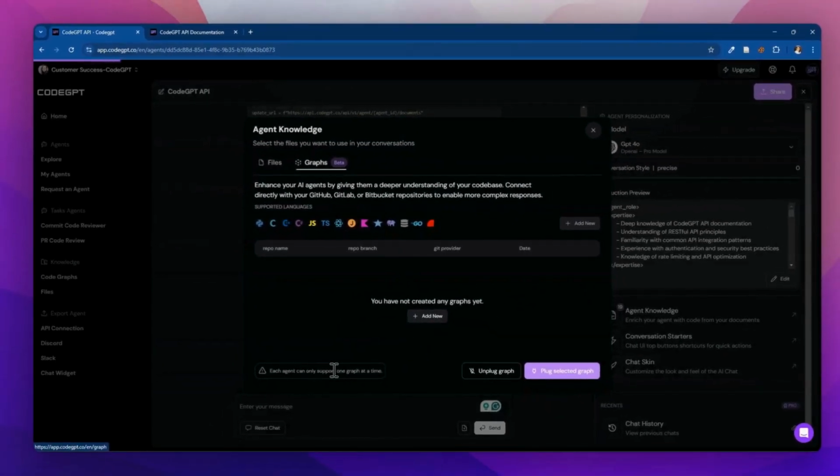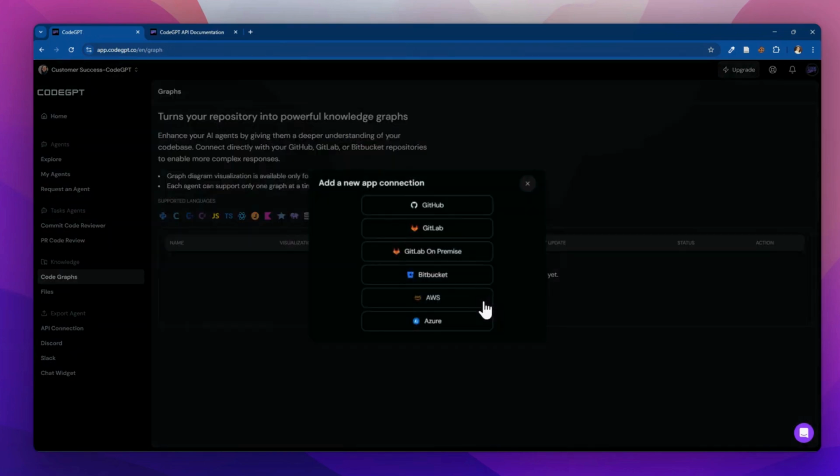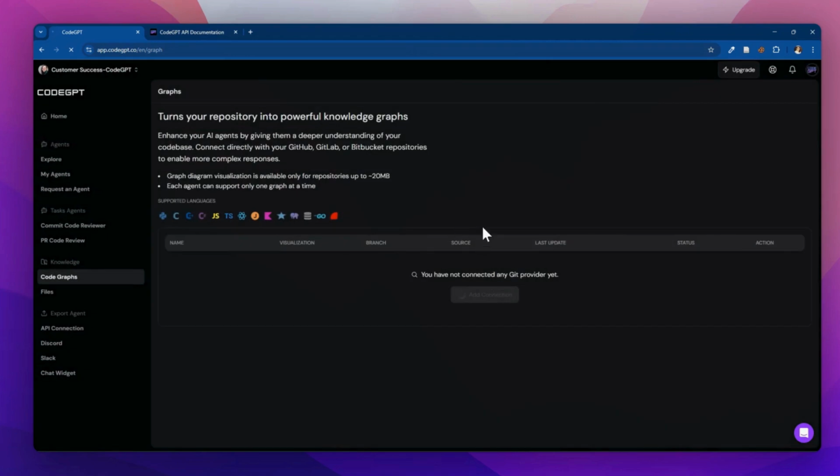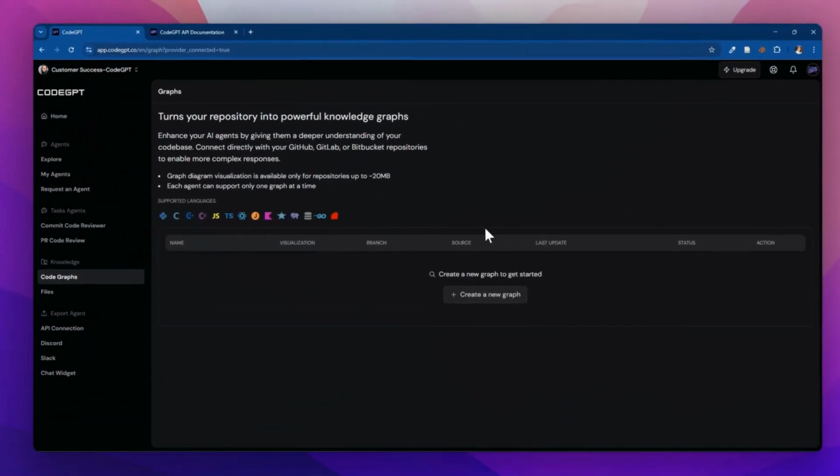Keep in mind that this feature is only available for projects written in certain programming languages, so be sure to check the documentation. You will need to add a connection beforehand. Click on Add Connection. This is currently available on platforms such as GitHub, GitLab, Bitbucket, AWS, and Azure. Add the connection, and once the necessary permissions are granted, proceed to create the graphs.